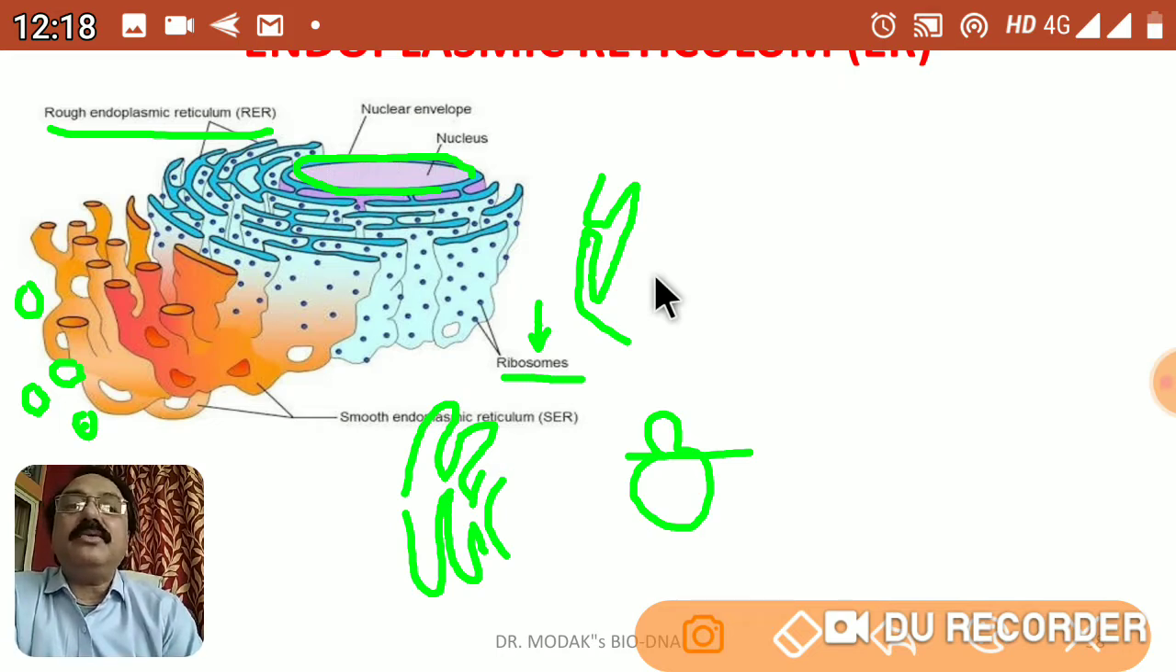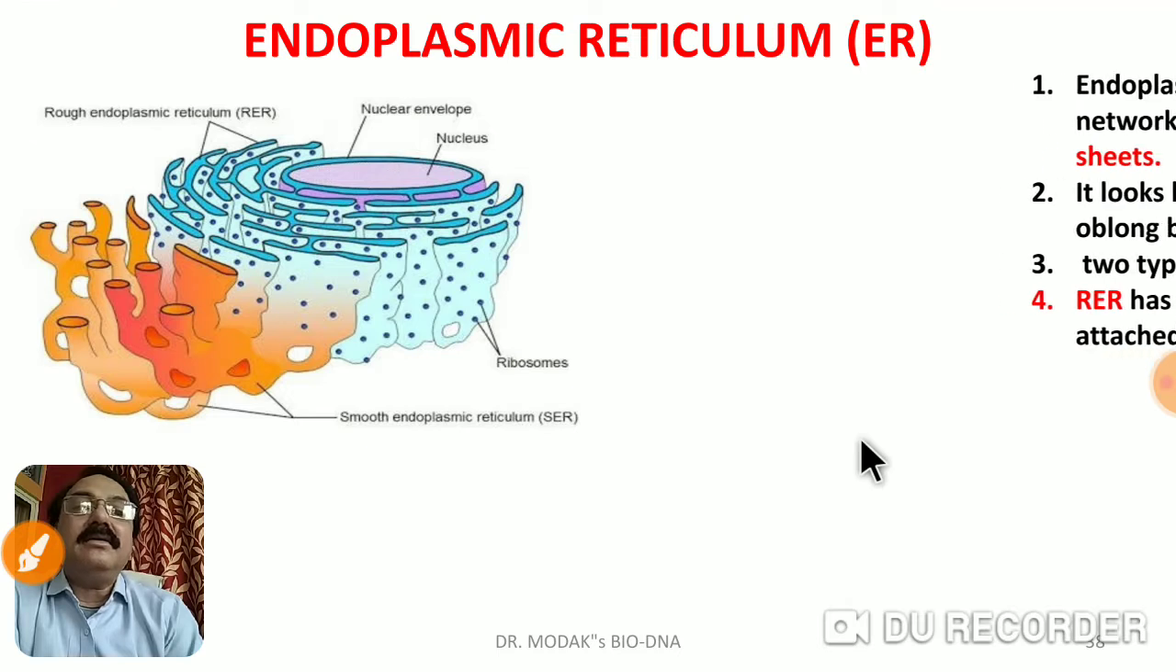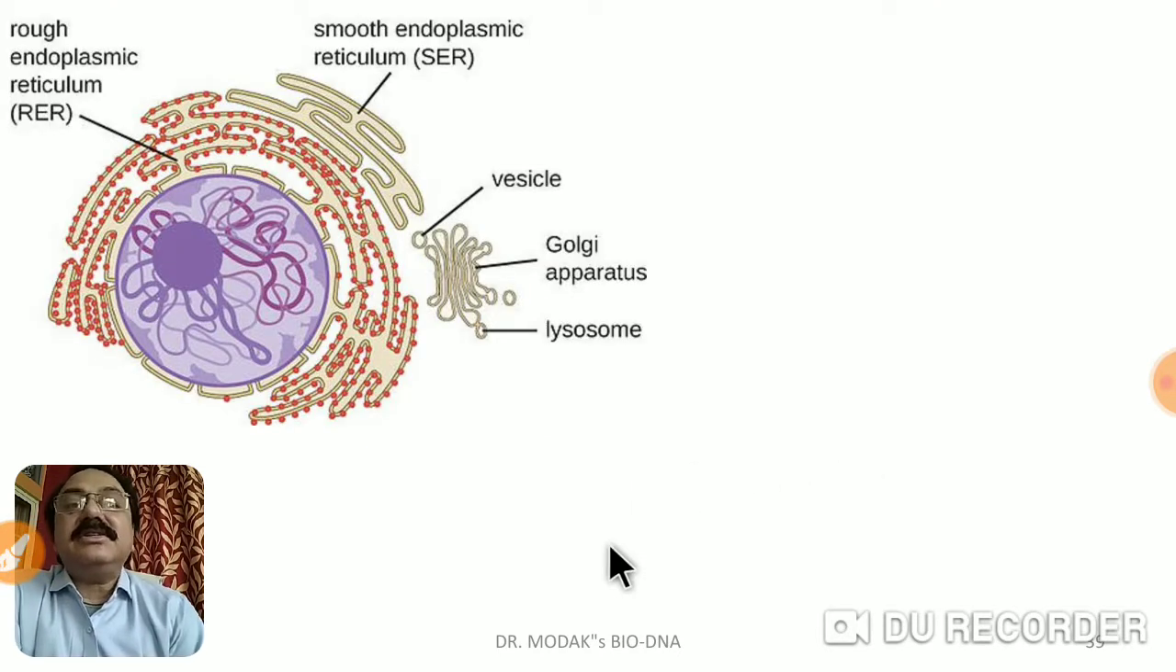Now if we talk about the function of this, let me go to the next slide. This is one more view of the endoplasmic reticulum, the top view. Here you can see the nuclear membrane, then the endoplasmic reticulum impregnated with ribosomes. This we call rough endoplasmic reticulum, and this is the smooth endoplasmic reticulum.